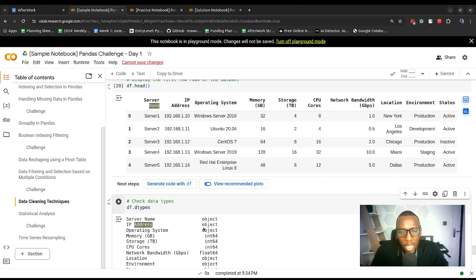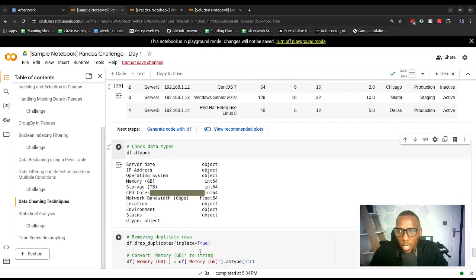Then we have IP address, which has object as well, and operating system, object. For memory, we have int64, which is integer form, but there are also other integer data types that allow us to hold data much more efficiently: int32, int16, int8, but here we're just assigning int64. Storage is integer, CPU cores integer, network bandwidth float, etc.